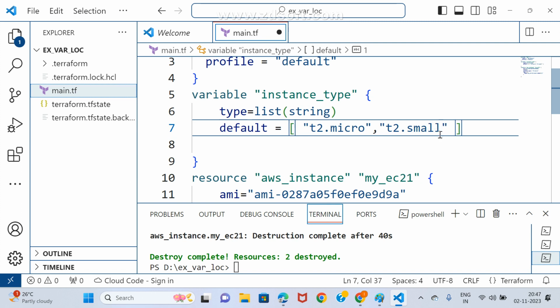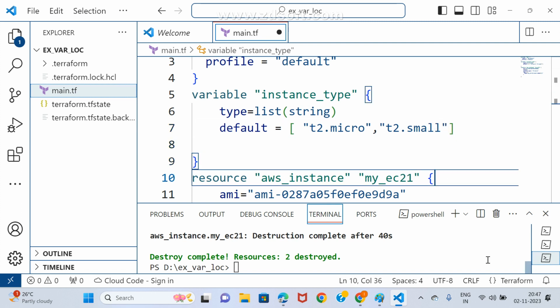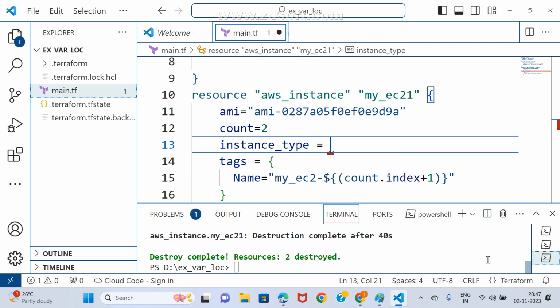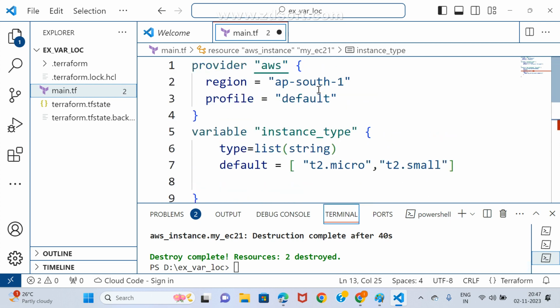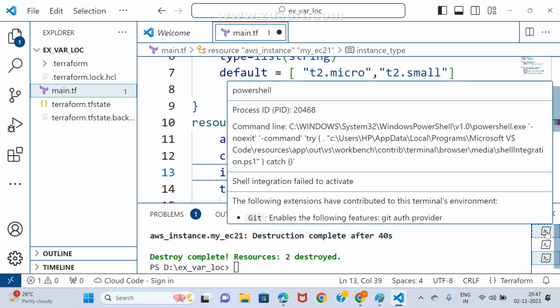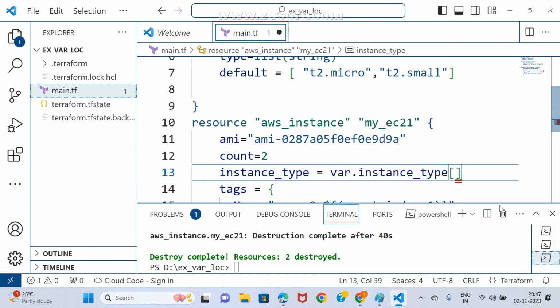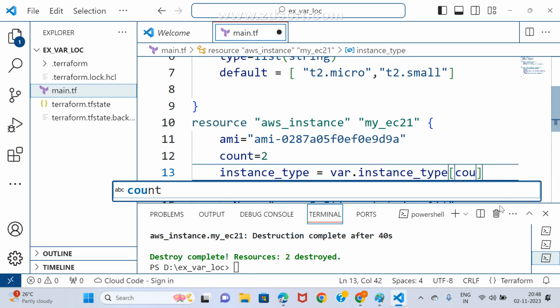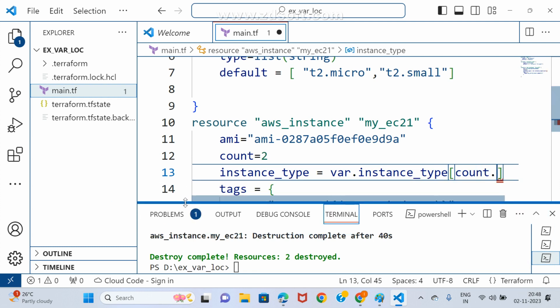Now you may ask me how to assign this. Here, what I may do is in place of this, again apply a variable. What is the variable here? Just var dot instance_type. What is the type here? var.instance_type of, I may go with, here index, count.index, I am providing.